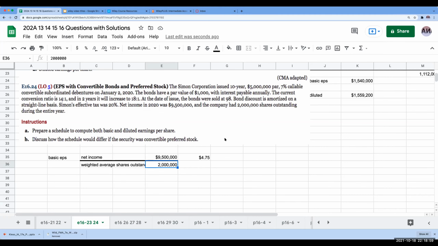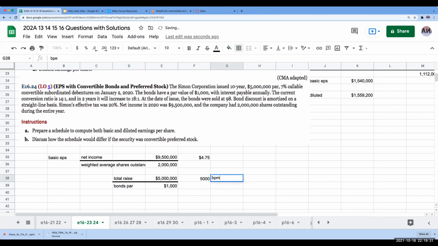So let's figure out first the number of shares that are going to be issued. We have 5 million of total bonds. Total raise was 5 million, and the bonds have a par of 1,000. So the number of bonds issued is going to be 5,000 bonds.